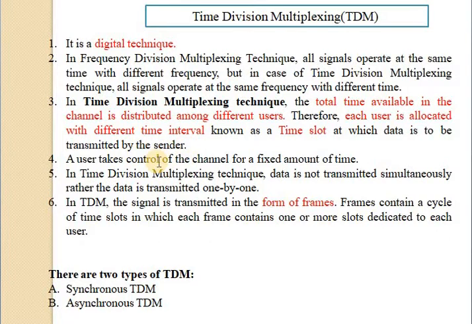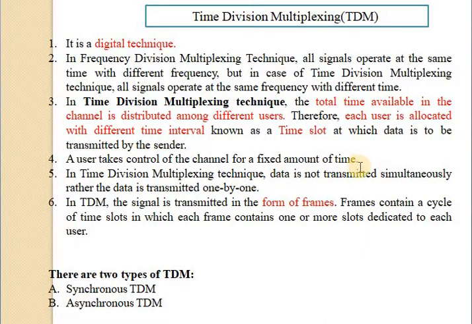A user takes control of the channel for a fixed amount of time. In time division multiplexing, data is not transmitted simultaneously. Rather, data is transmitted one by one, meaning alternate communication takes place.